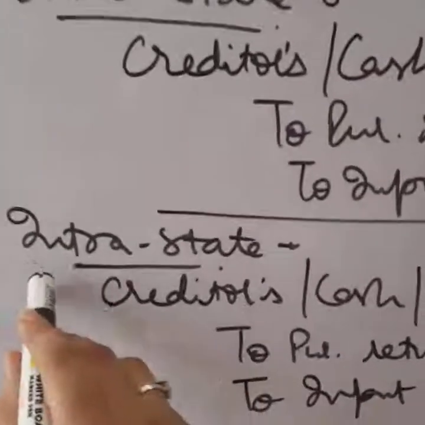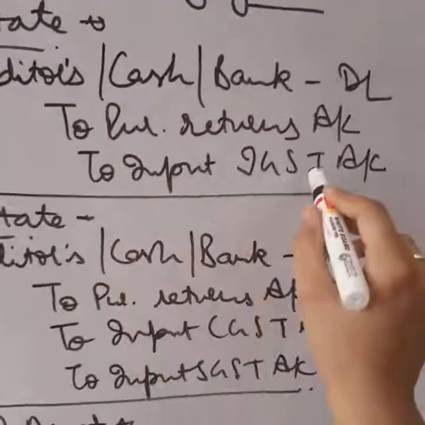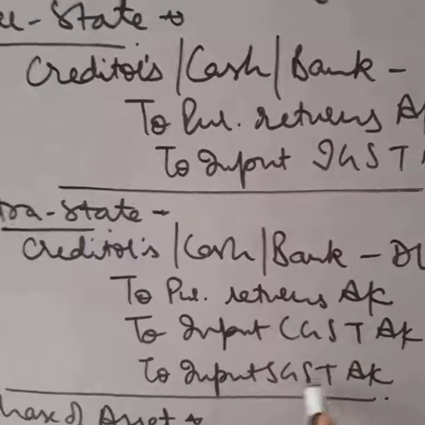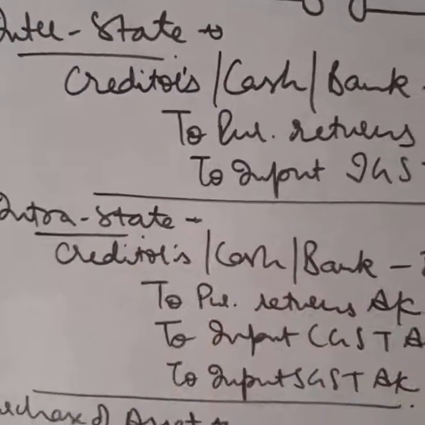Next is intrastate. The entry will remain the same. In place of input IGST, we will reverse input CGST and input SGST because now the transaction is intrastate.